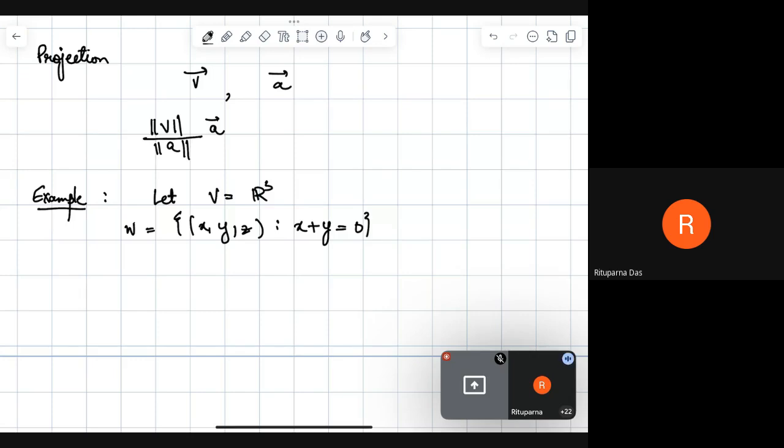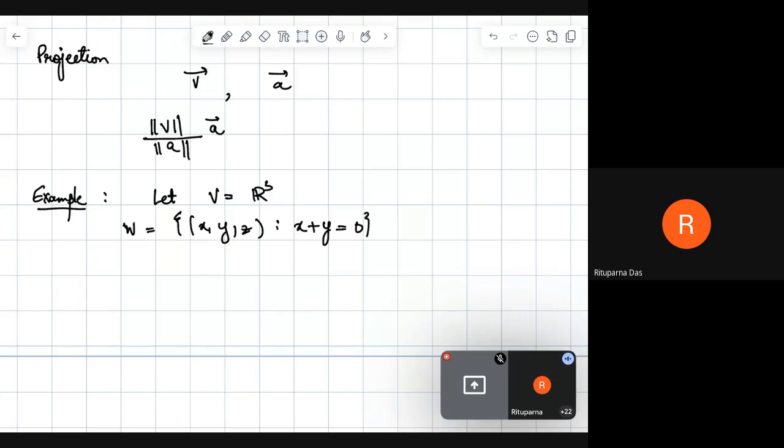So what is the basis of the space? W is clearly a vector space. How can we say that? It is a plane that passes through the origin, so it is a vector space.